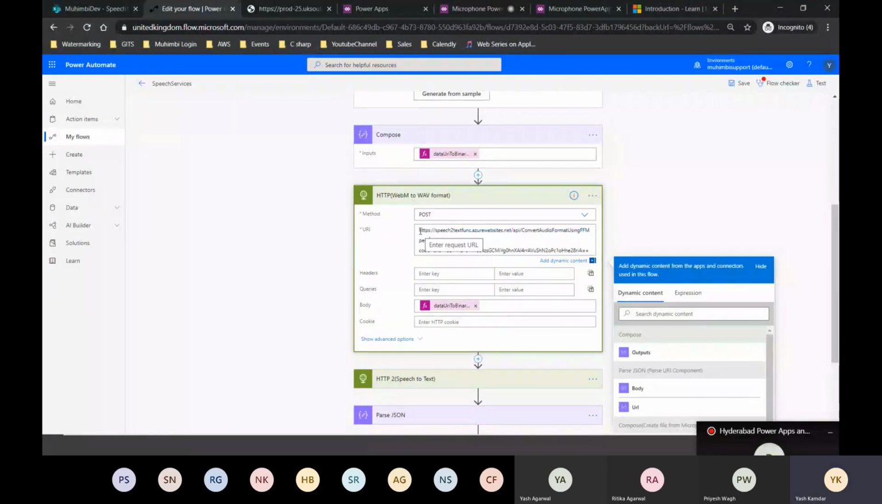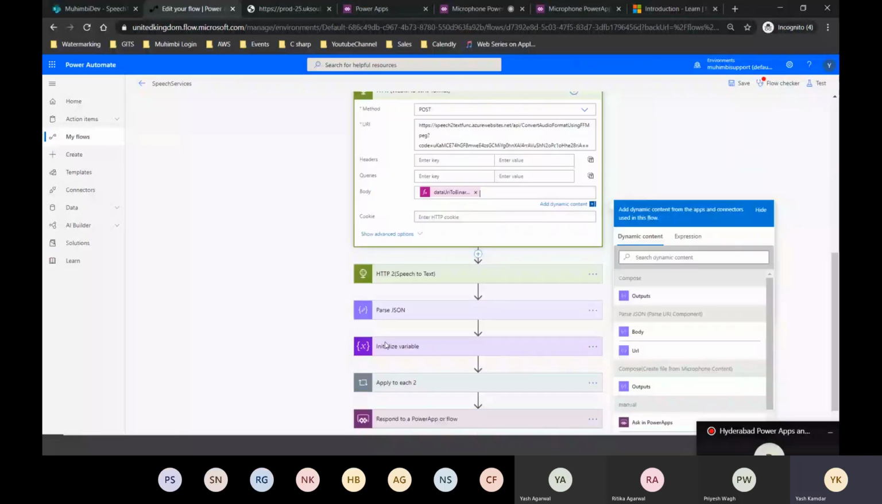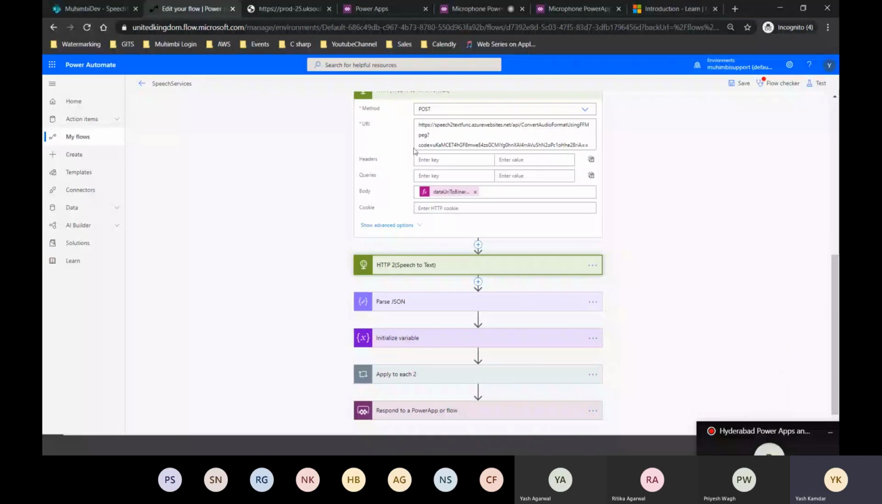So I'll get the body from this HTTP WebM to web format. The body will be in web format, so I'm just grabbing that. This is my URI. Similarly, this URI is for the Azure function. Similarly, we get a URI that is the endpoint for the speech services, so I'm just pasting that over here.